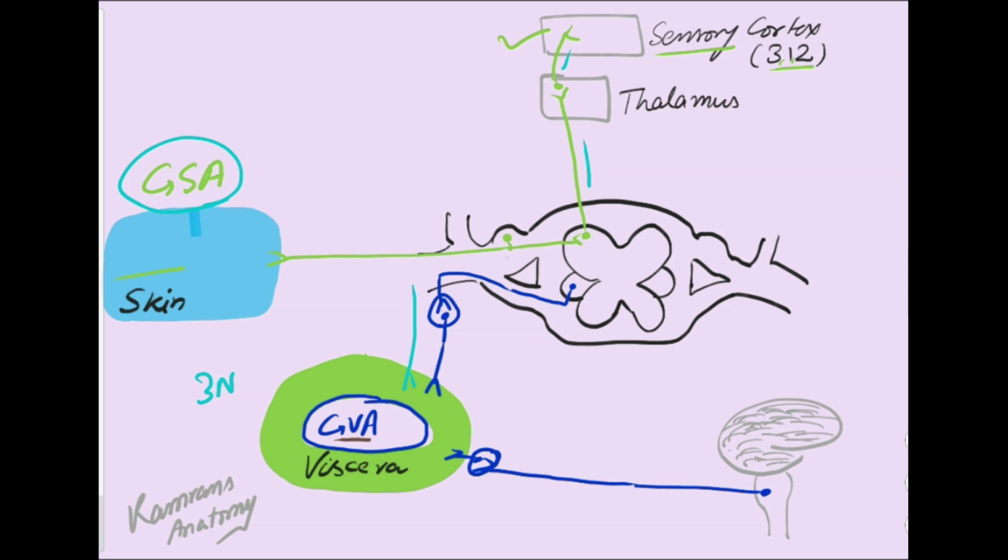So this is the first order neuron with cell body in the dorsal root ganglia and a peripheral process that is coming from a receptor in the reverse direction of the general visceral efferent fibers. The central process will move to the dorsal horn and will synapse with the second order neuron. The second order neuron will ascend and reach the thalamus, where it will synapse with the third order neuron, and the third order neuron will reach the destination. This is the general visceral afferent component pathway through the sympathetic division.